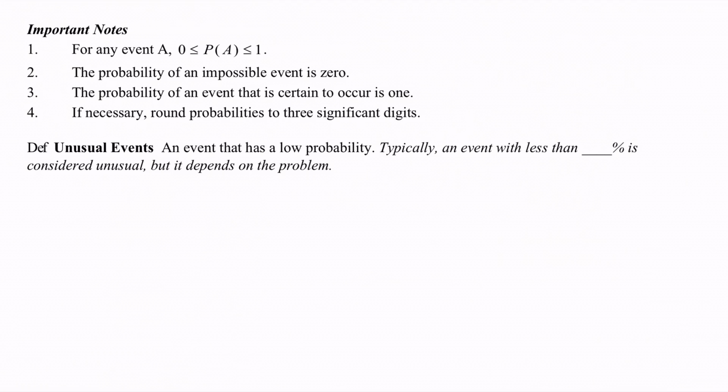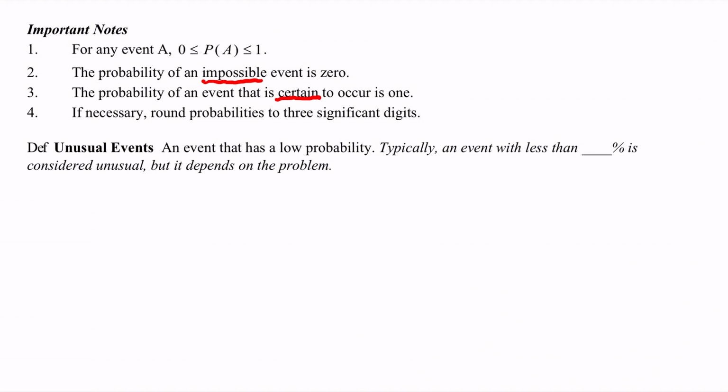Now, in the extreme cases, for instance, when I have a probability that's equal to 0, we say that that is an impossible event. In other words, a 0 probability means that that event will never occur. And on the other extreme end, the probability of an event that's equal to 1 means that that event has a 100% probability of occurring, or in other words, that that event is certain to occur. Other events will fall somewhere in between 0 and 1 in general.